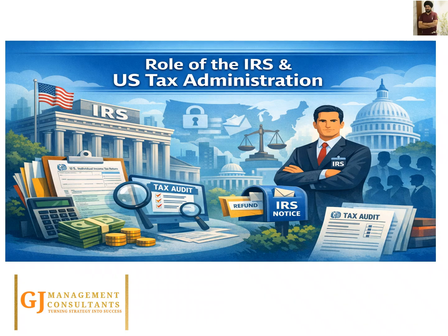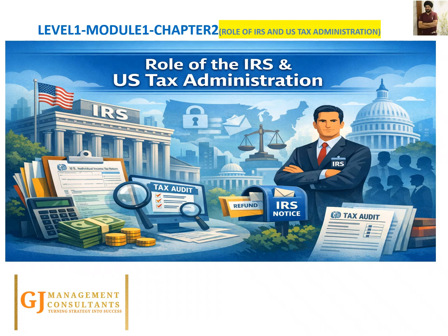In chapter 1, we built the foundation of the US tax system. We learned how taxation in the United States works at three levels: federal, state, and local. And we understood the overall structure of the US tax environment. But now a very important question arises: who actually runs this system? Who collects the taxes? And who checks whether taxpayers are compliant or not? This brings us to Chapter 2, the role of IRS and US tax administration.